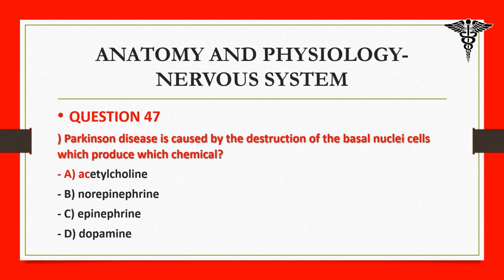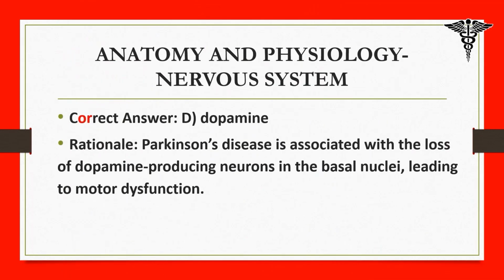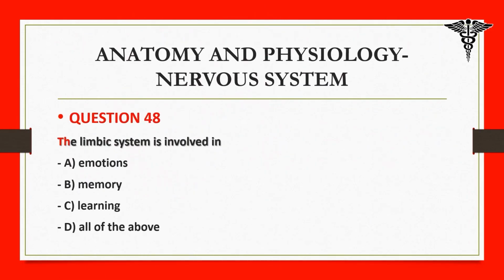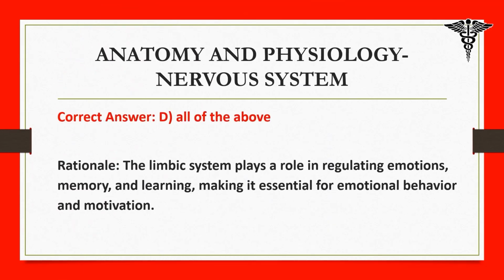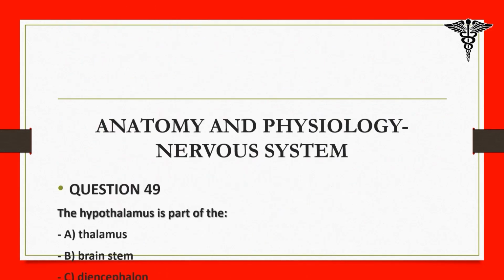A. acetylcholine, B. norepinephrine, C. epinephrine, D. dopamine. Correct answer, D. dopamine. Rationale: Parkinson's disease is associated with the loss of dopamine-producing neurons in the basal nuclei, leading to motor dysfunction. 48. The limbic system is involved in A. emotions, B. memory, C. learning, D. all of the above. Correct answer, D. all of the above. Rationale: the limbic system plays a role in regulating emotions, memory, and learning, making it essential for emotional behavior and motivation.